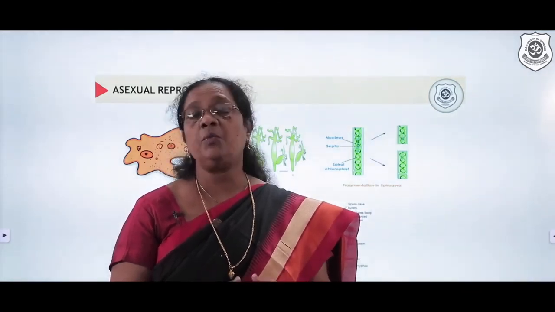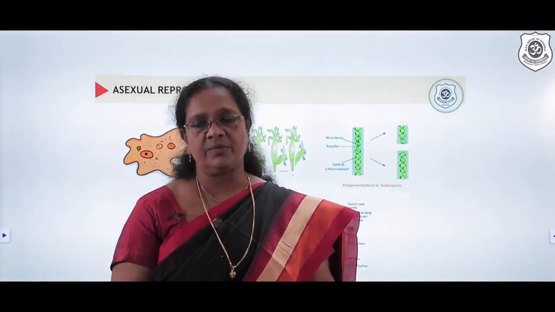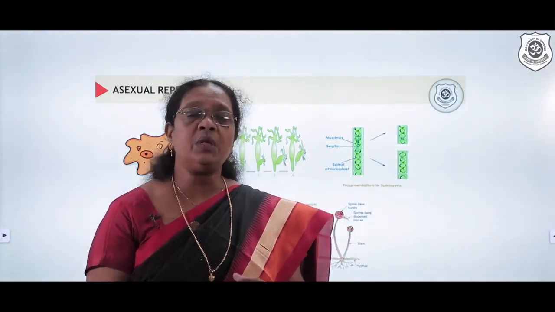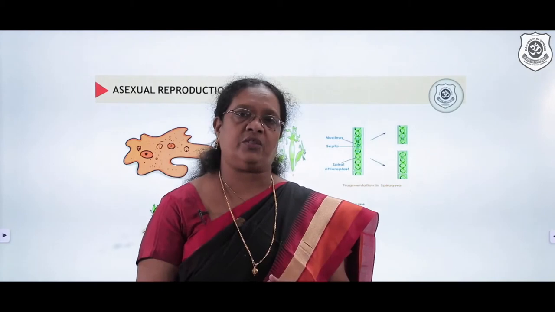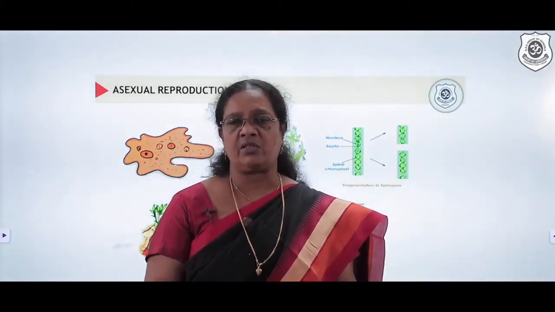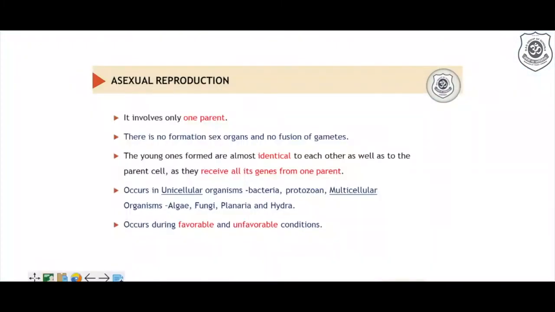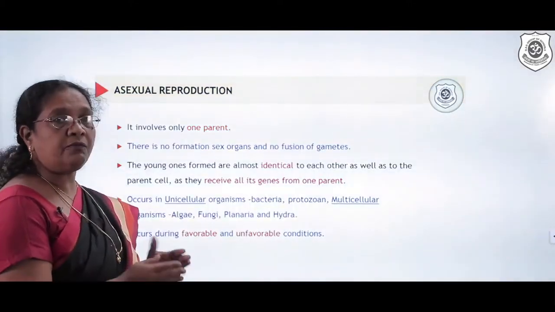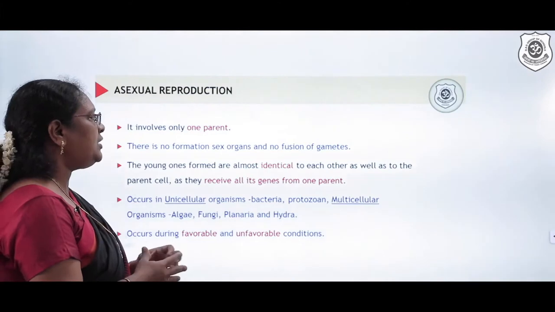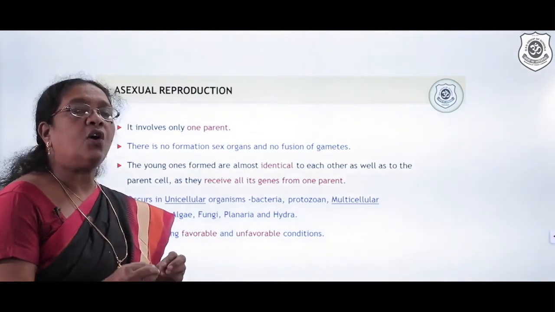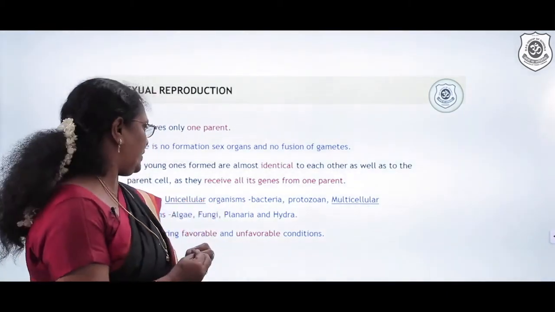Where do you observe more variations, in asexual reproduction or sexual reproduction? You're absolutely right. A lot of variations will be observed in sexual reproduction, whereas in asexual reproduction, we do not observe that much variation. Why? Asexual reproduction involves only one parent. So there is no formation of sex organs, and no fusion of gametes. The young ones formed are almost identical to each other. The reason is they receive all the genes from a single parent.